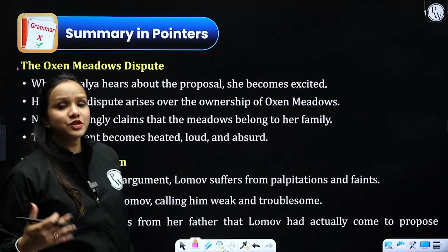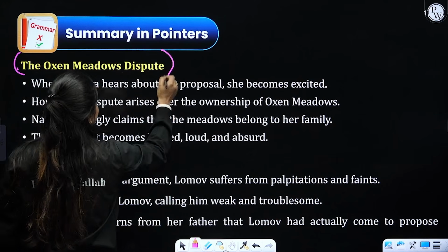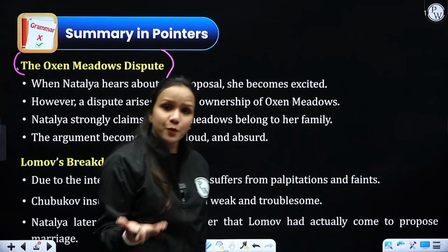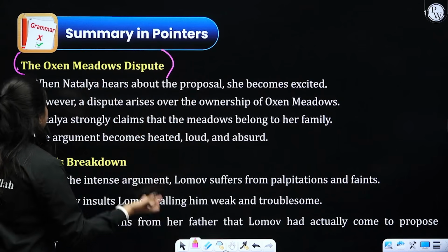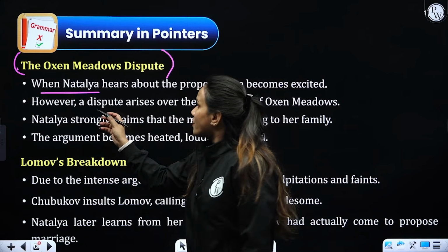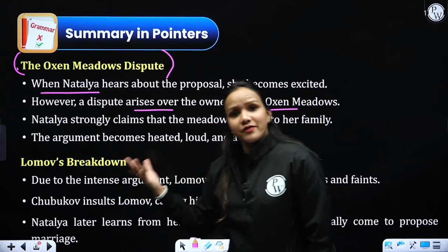Now we come towards one of the most important yet entertaining parts of the play, which is the Oxen Meadows dispute. When Lomov went to Natalia's place in order to propose to her, what happened? They discussed so many things, and in the meantime, when Natalia hears about the proposal, she becomes so excited. However, a dispute arises over the Oxen Meadows ownership, right? They started having a heated argument.